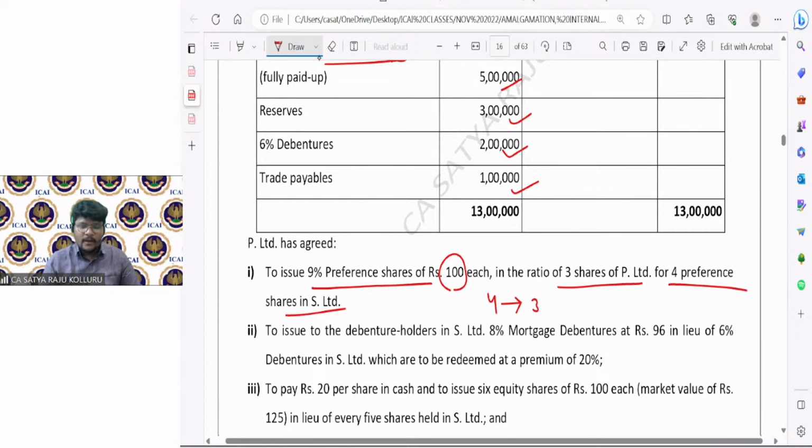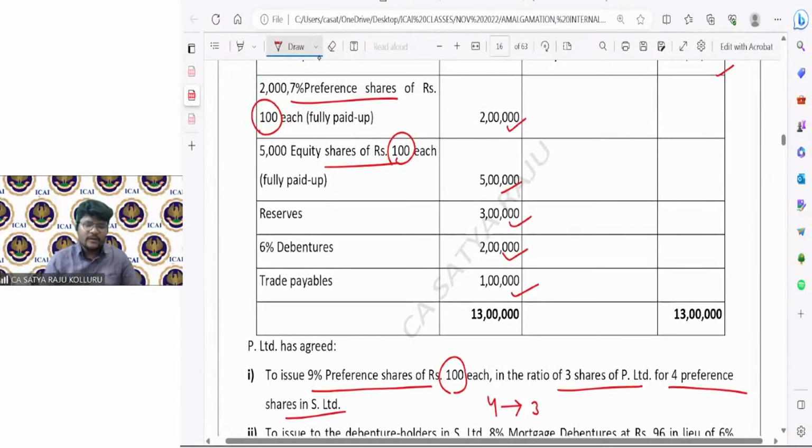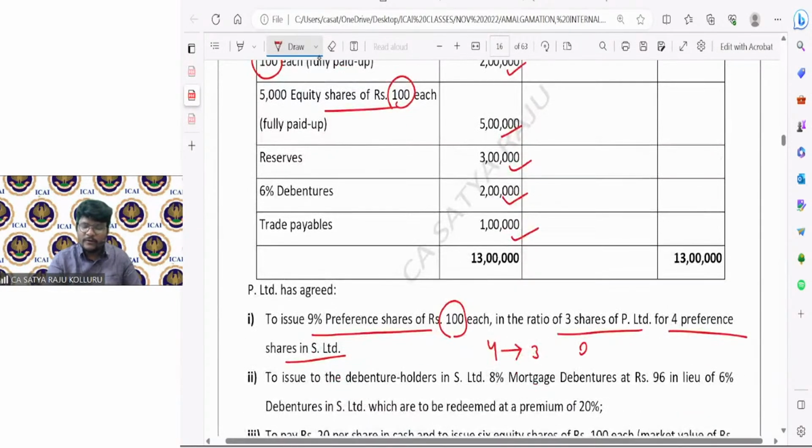Am I right? Now let me know, first of all, in the books of the selling company, how many preference shares are there? 2 lakhs divided by 100 means 2000 preference shares are there. 2000 into, for every 4 preference shares, I am giving 3 shares, means 3 by 4. For every 1 share, 0.75 share is going to be given. For 2000 shares, how many shares am I going to issue? 2000 into 3 by 4.